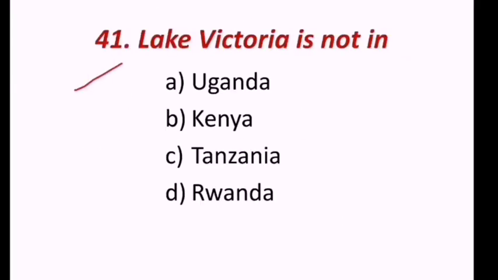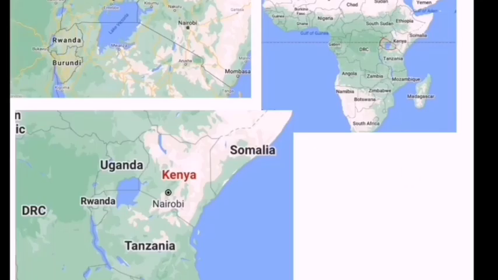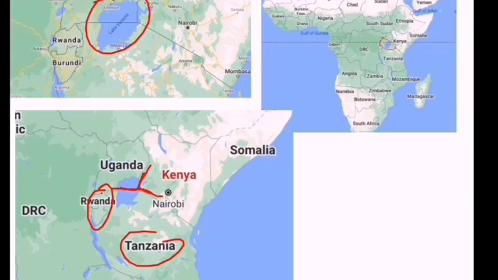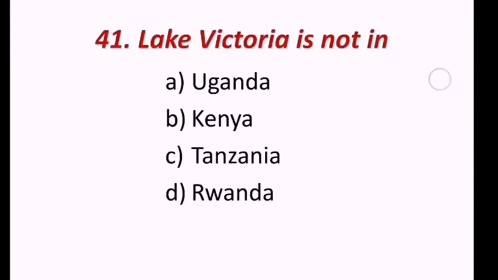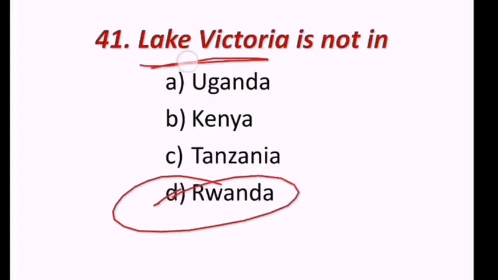This is very important. Lake Victoria is covering some of the countries: Uganda, Kenya, Tanzania, Rwanda. Look at the map here. So this is Lake Victoria. It is in Uganda, Kenya and Tanzania, but Rwanda is not there in Lake Victoria. Hence we can say the answer is Rwanda. D is the correct answer. Lake Victoria is not covering Rwanda.